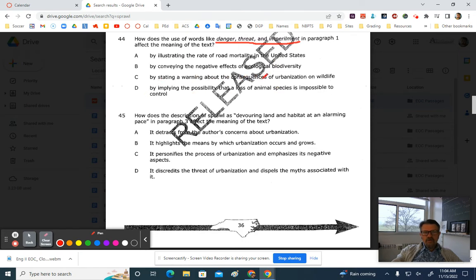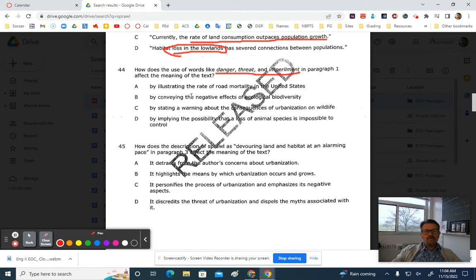By stating a warning, still negative. By implying the possibility, no, so nothing there. Couldn't eliminate on tone. Let's see what we have. The correct answer is C, by stating a warning about the consequences of urbanization on wildlife. Okay, so that's going to be our correct answer.